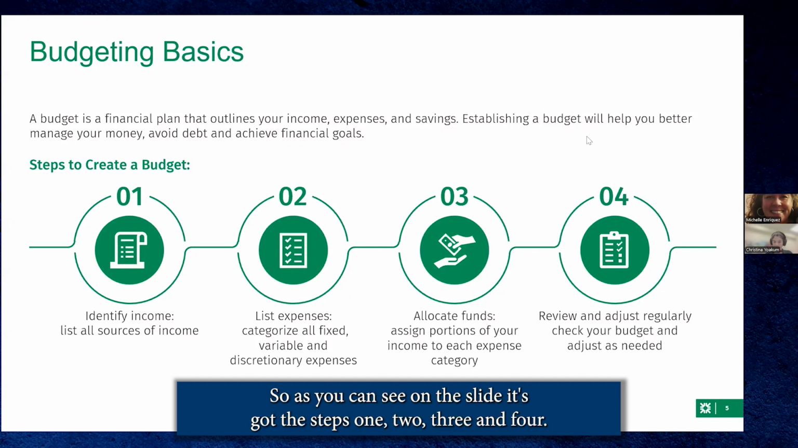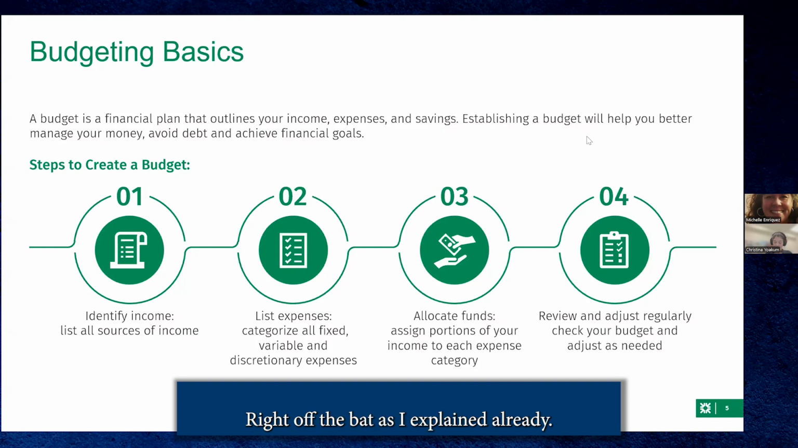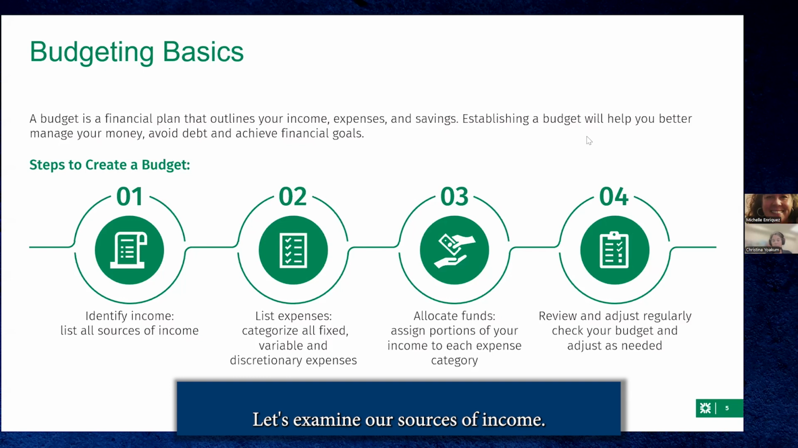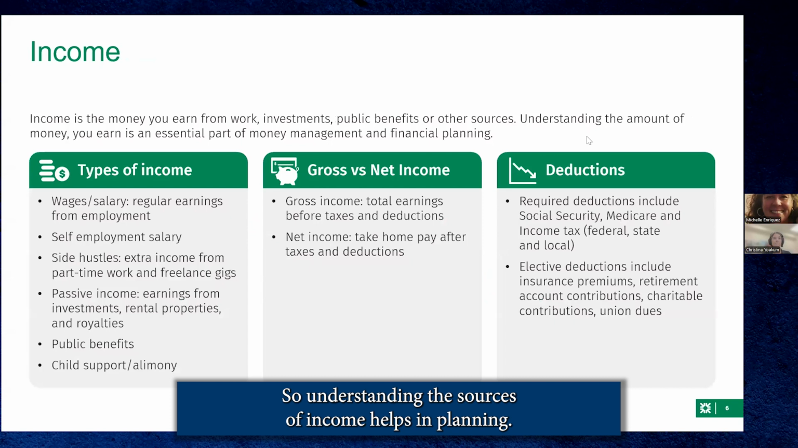As you can see on the slide, it has steps 1, 2, 3, and 4, as I explained already. So now we have a better understanding of the steps to create a budget. Let's examine our sources of income, because understanding the sources of income helps in planning.